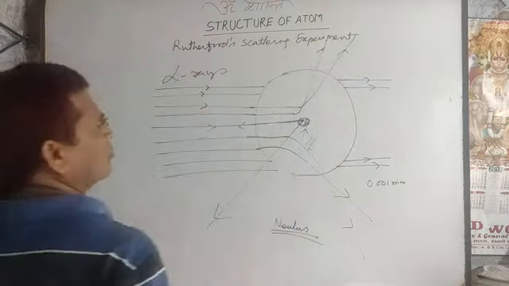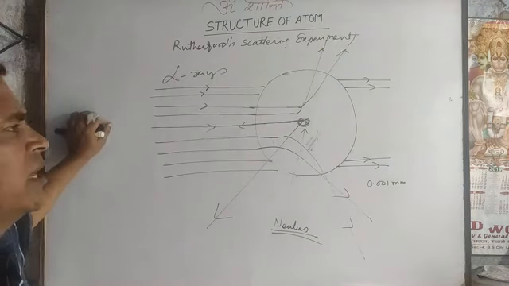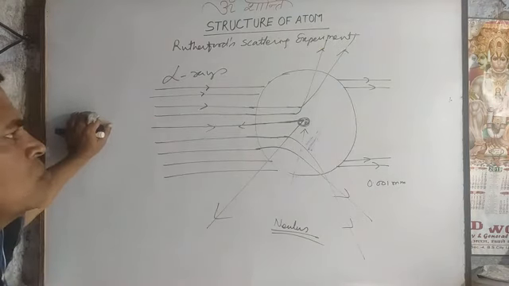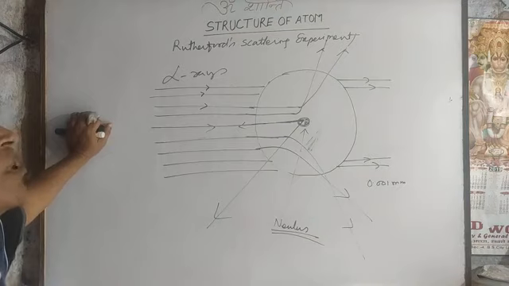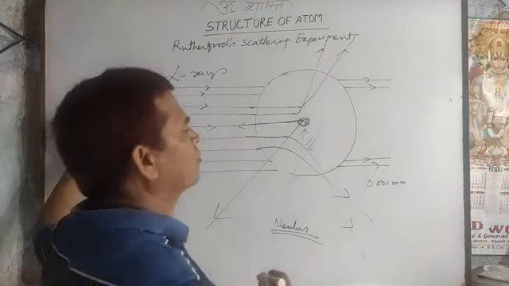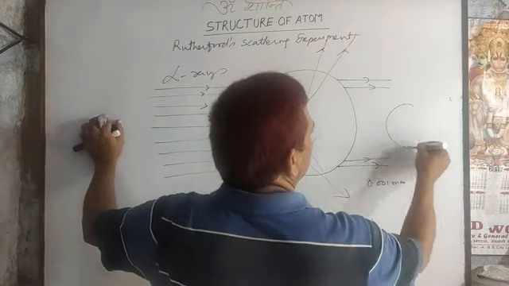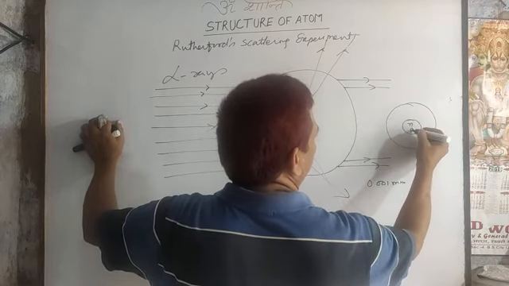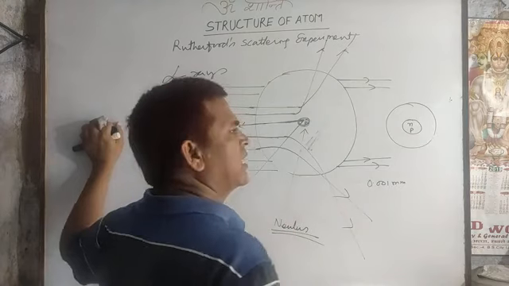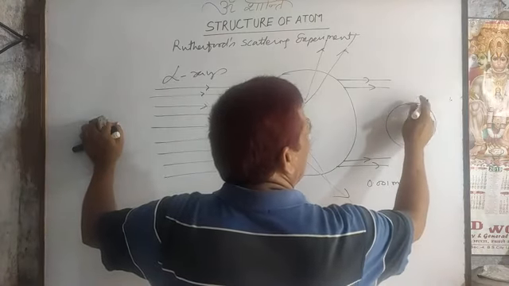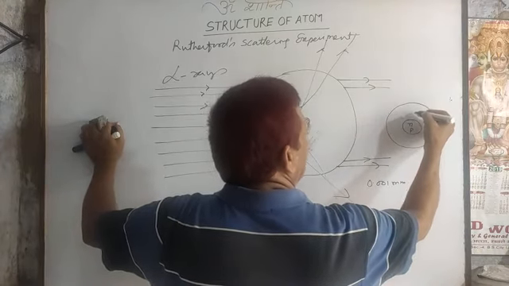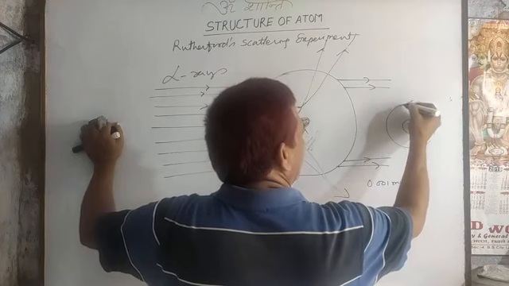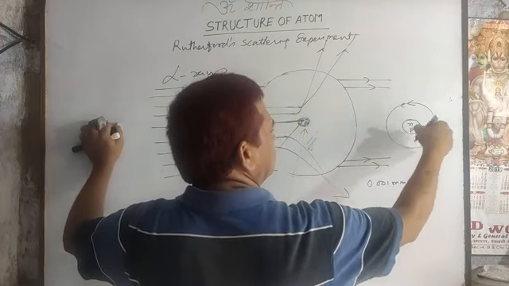On the basis of this experimental observation he concluded, and the conclusion of Rutherford is the atomic model. At the center of the atom, neutron and proton lie together, which is called the nucleus, and about the electron he stated only one point: the electron moves around the nucleus in a circular path.